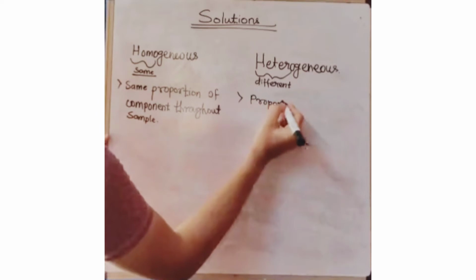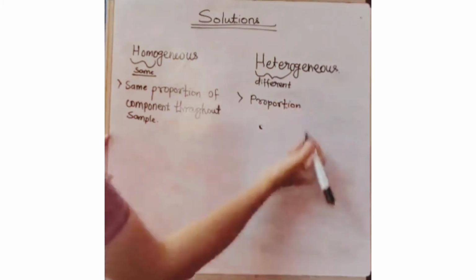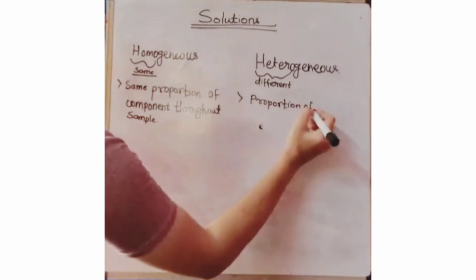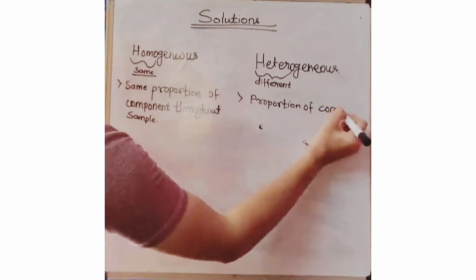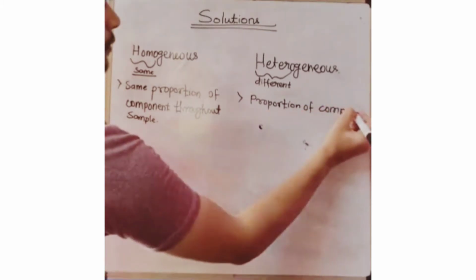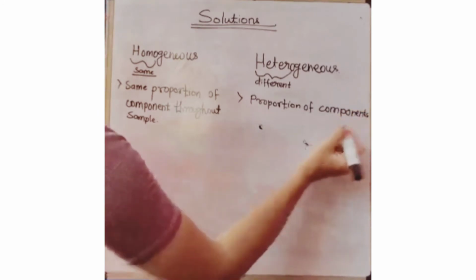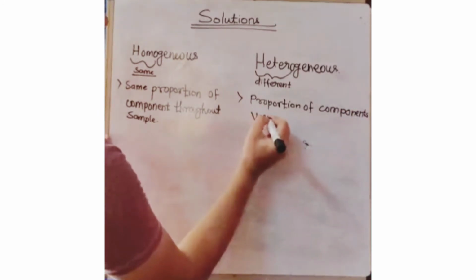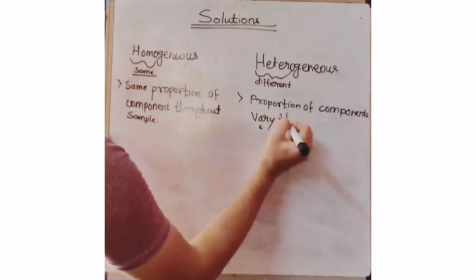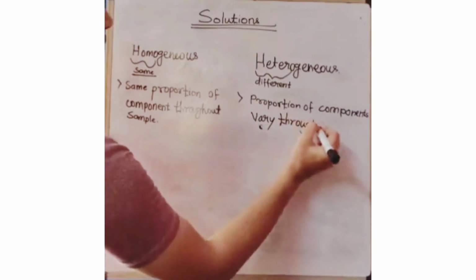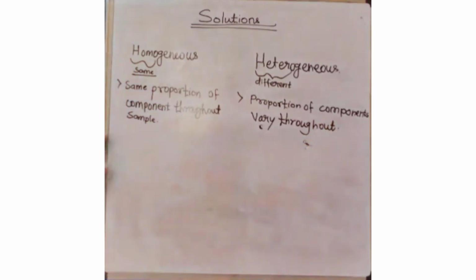Proportion of components or particles vary throughout. Am I clear with the first point? What is homo and hetero? If we are having a structure with the same constituent particles, then it is called homo. And hetero, if we consider the proportion of components vary throughout. There are different types of components which are combined together.